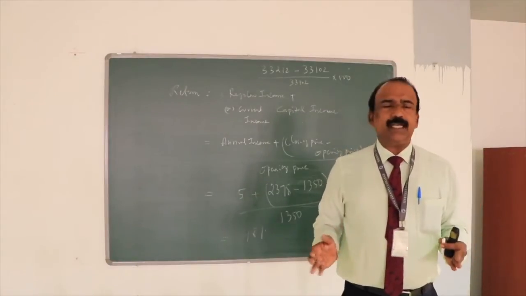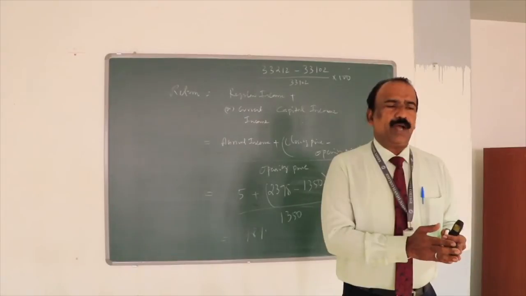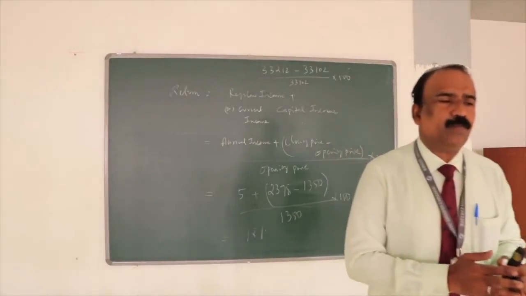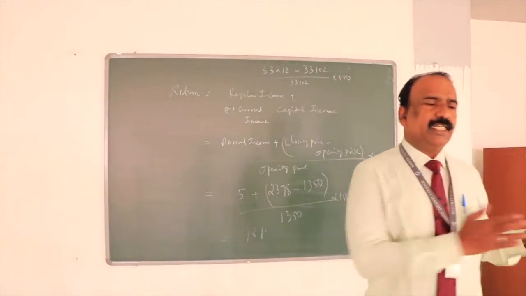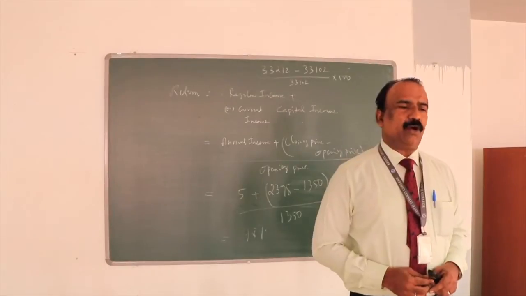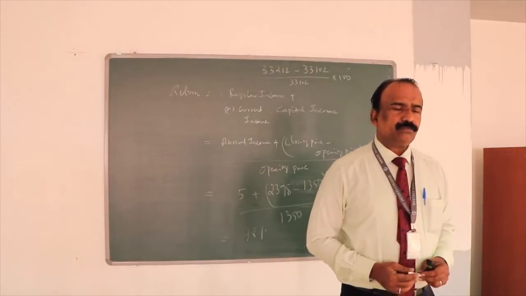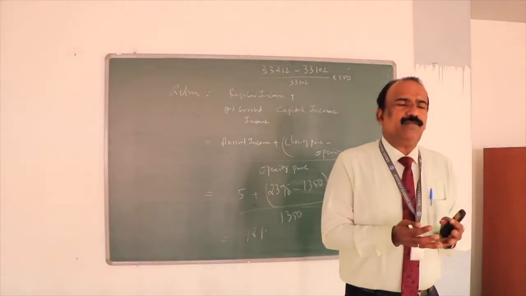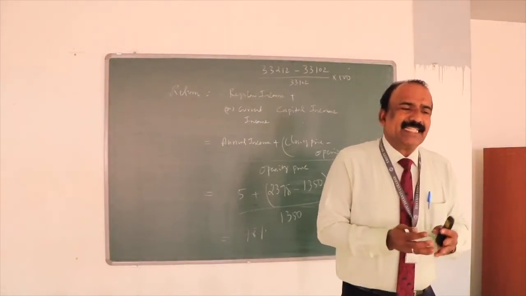So how do we get capital income? You have opening NAV, which we call net asset value. Here we don't call it a stock price as we do with stocks. Here we call it NAV. All that we have seen when we learned about various investment alternatives. So here the value of a mutual fund is called NAV, net asset value.